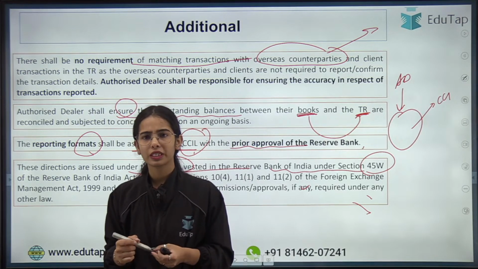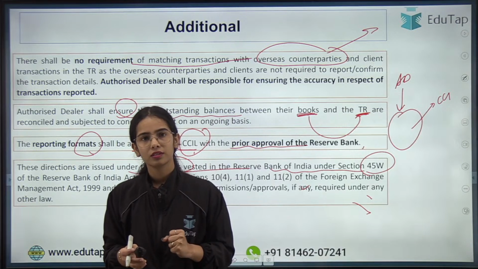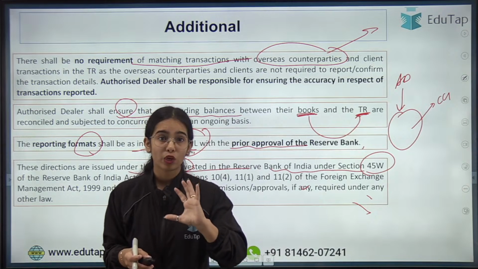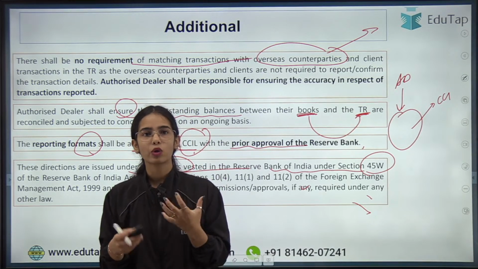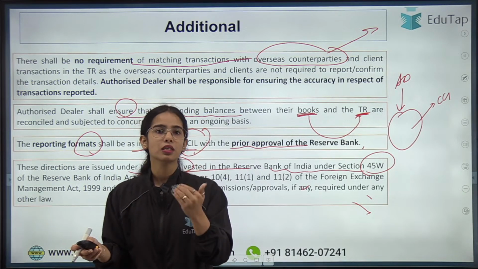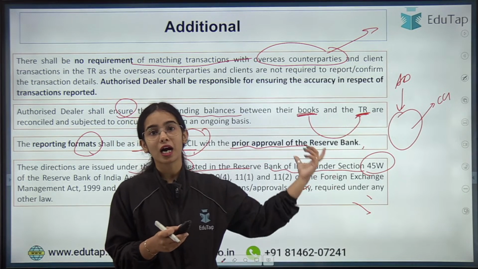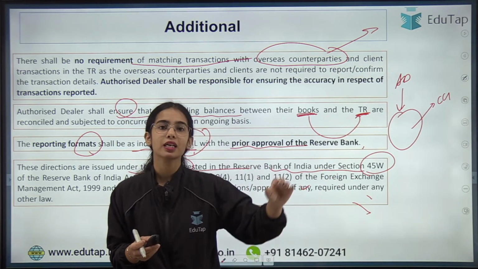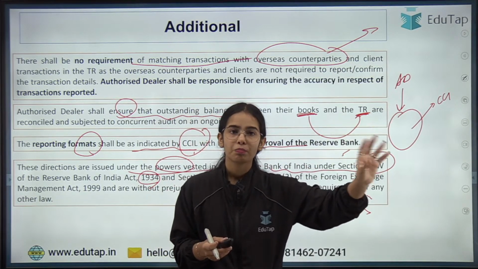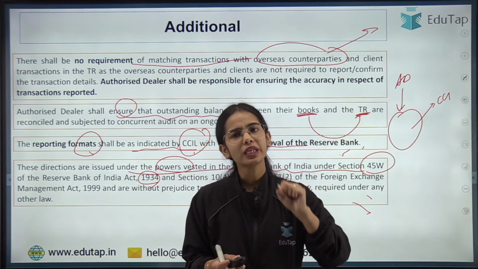No, it is not an authoritative body. It is a trade repository that is just collecting the data. It cannot close down an authorized dealer. It does not have the power. The RBI has the power. Even for selecting the format, the RBI's approval is required. So you can understand that the power is with RBI, especially over authorized dealer category 1 banks. The CCIL trade repository is only collecting the data.